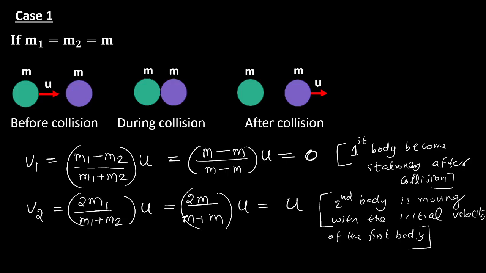What is this case 1? If both the bodies have the same mass. Case 1 is this, same mass. If you have played carom games, you can understand that the first coin comes to rest, the second coin will be moving. So all of you please write down. If you don't understand any step, please ask.